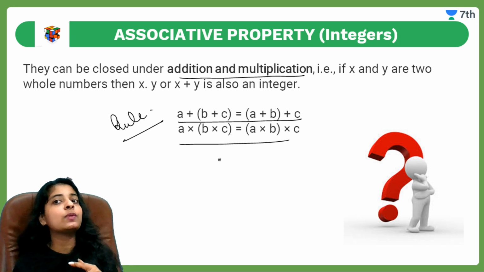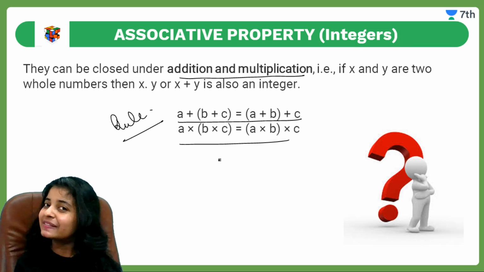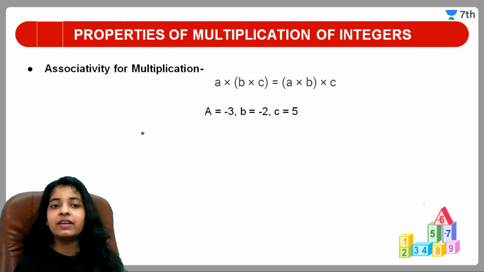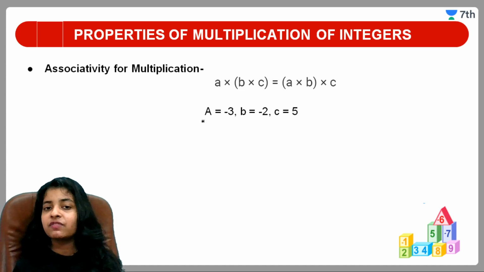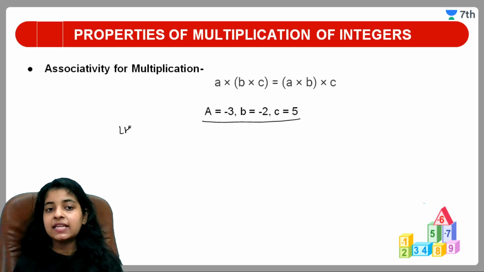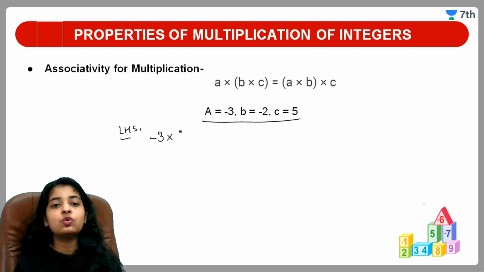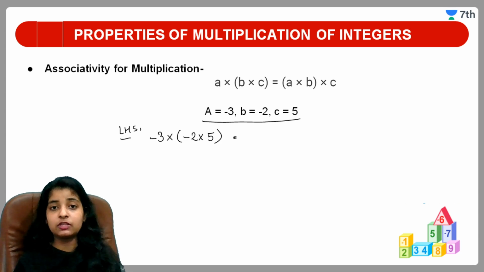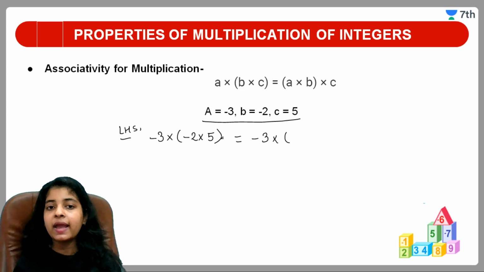Let us move towards the example जिससे ये बिल्कुल clear हो जाएगा. Okay, so this is the example which we are having. Let us solve it out. Here we are having the different values a, b and c. Firstly, I am solving LHS here. a is minus 3 into b, which is minus 2 into c, which is 5. Okay, I am solving this first. What we will get? Minus 3 into minus 2 into 5.